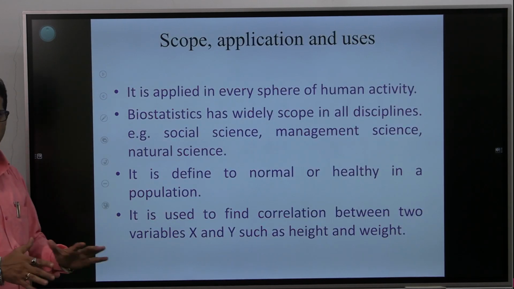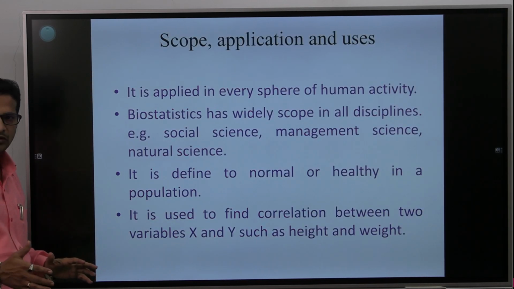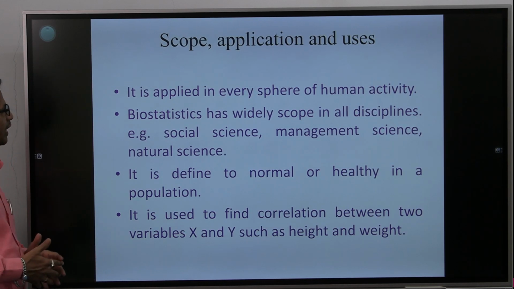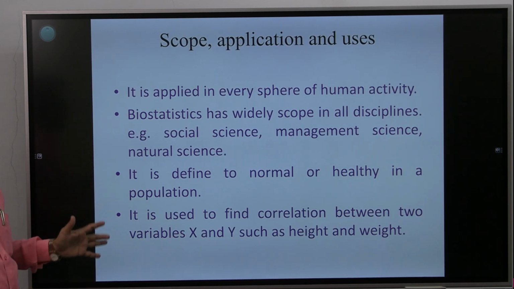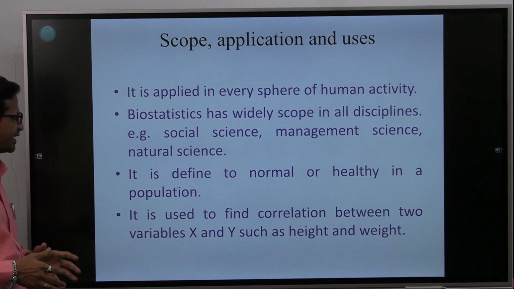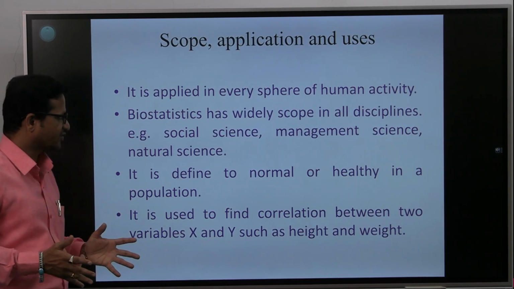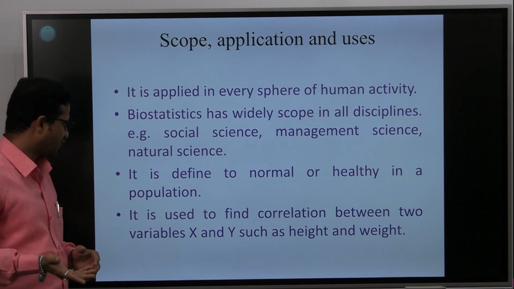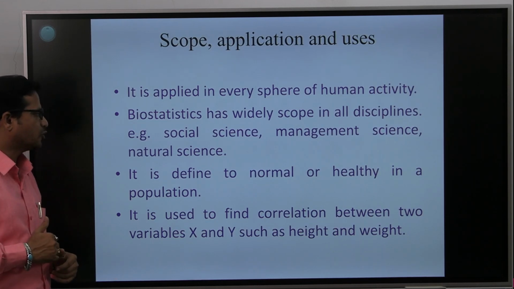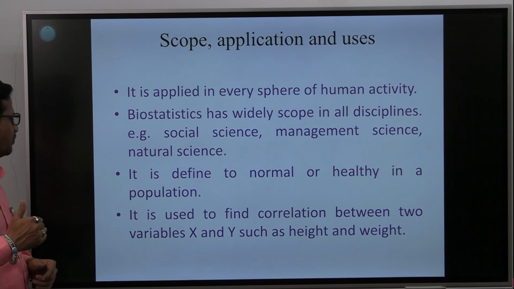Then we will see the scope, application and uses of biostatistics. It is applied in every sphere of human activity. Biostatistics has wide scope in all disciplines, for example, social science, management science and natural science. It is used to define normal or healthy in a population.